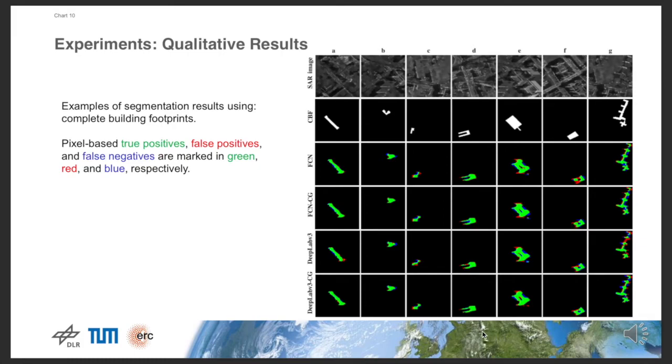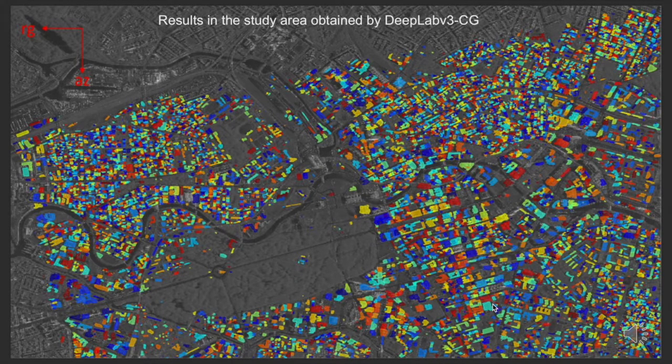Here we show the segmentation results in the study area obtained by DeepLab v3-CG. The building segments are plotted with different colors. RG and AS denote the range direction and azimuth direction.